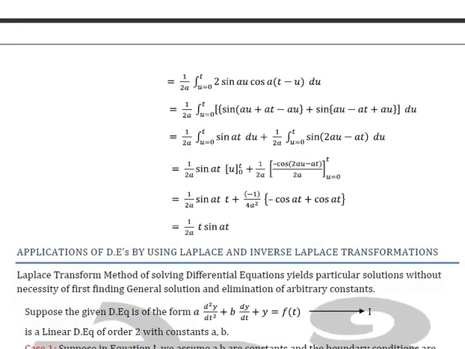So this is a small concept about inverse Laplace transform. In the next class we will discuss the application of differential equations by using Laplace and inverse Laplace transform.